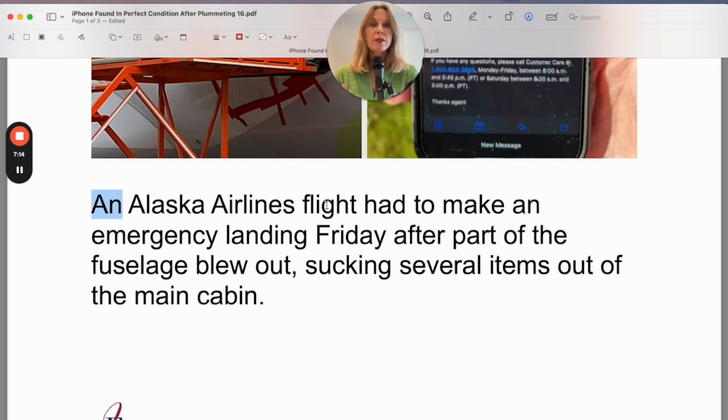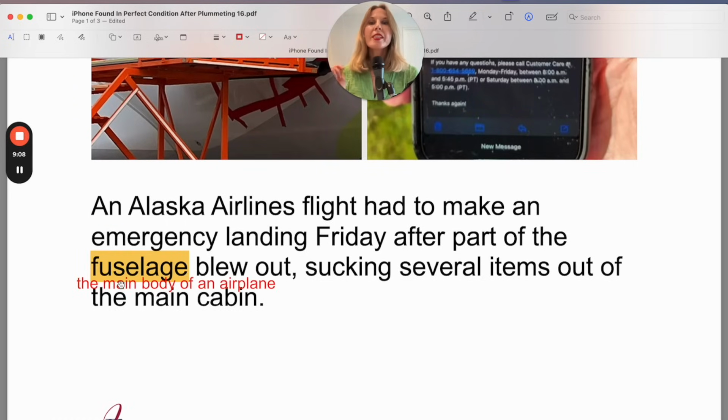An Alaska Airlines flight had to make an emergency landing Friday after part of the fuselage. So the fuselage, this is the main body of an airplane. Part of the fuselage blew out, so it sounds like there was an explosion, sucking several items out of the main cabin. So sucking several items out, it sounds like when there was this explosion, the items were forcefully removed from the plane. So that's the phrasal verb suck out.